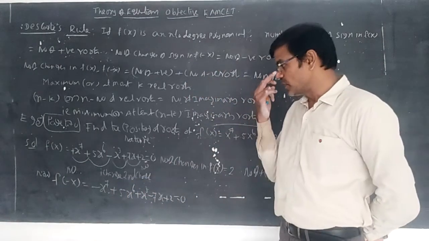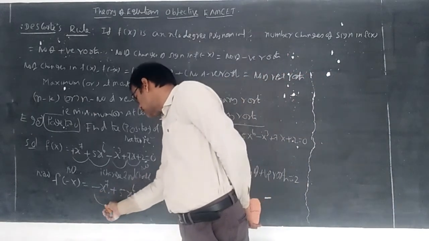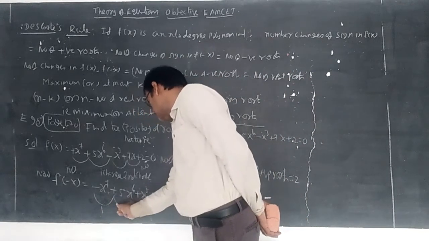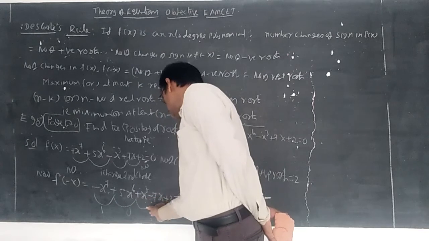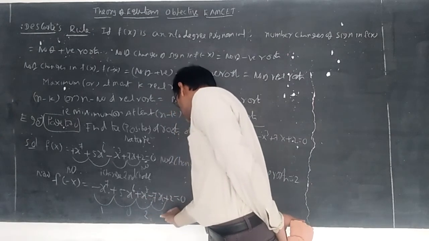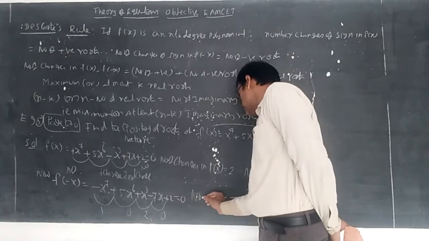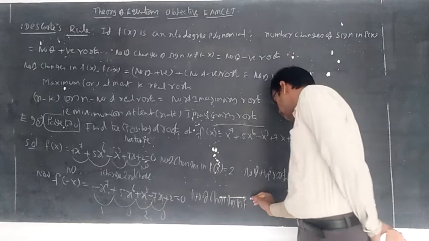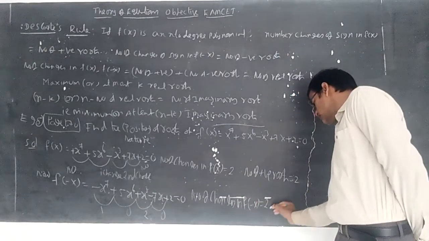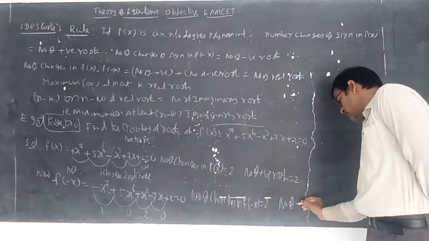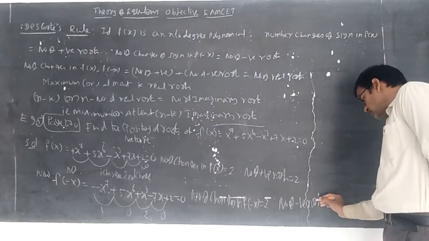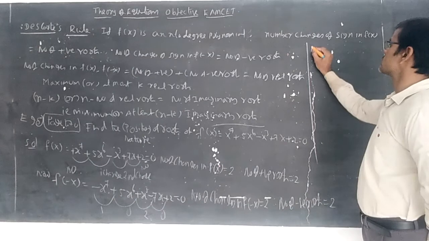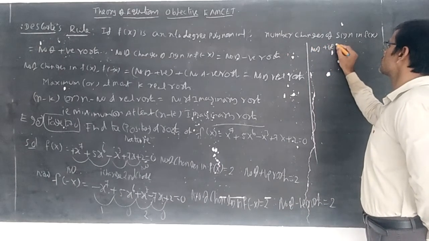Now for minus x power 7 plus 5x power 6 plus x cube minus 7x plus 2, how many changes are there? Minus becoming plus is one change. Plus becoming plus, no change. Plus becoming minus, second change. Minus to plus is a third change... so the number of changes in f of minus x is equal to 2. Therefore, the number of negative roots is equal to 2. So we can conclude that the number of positive roots plus the number of negative roots.